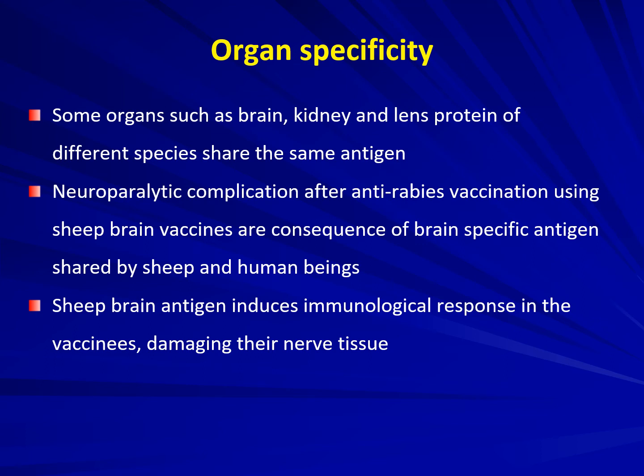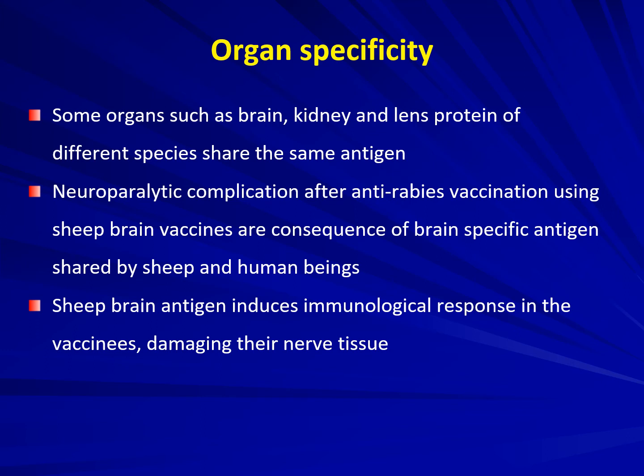Let's see one example. Neuroparalytic complication after anti-rabies vaccination using sheep brain vaccines is a consequence of the brain-specific antigen shared by the sheep and the human beings. Both sheep and human beings have the same brain-specific antigen.